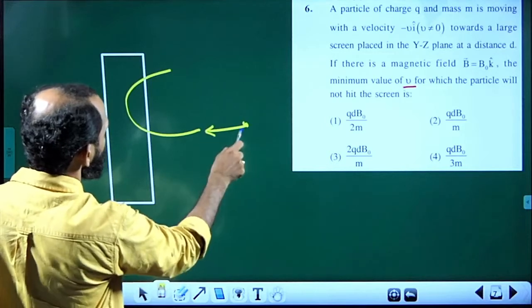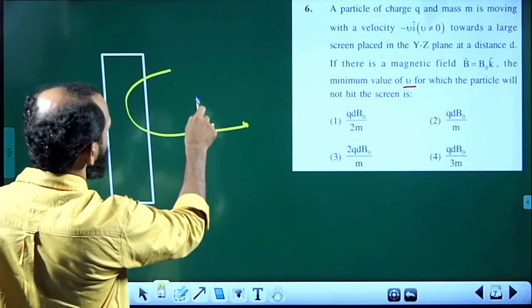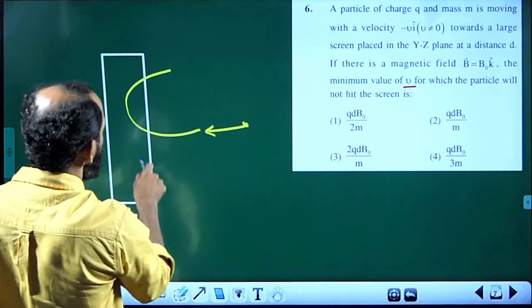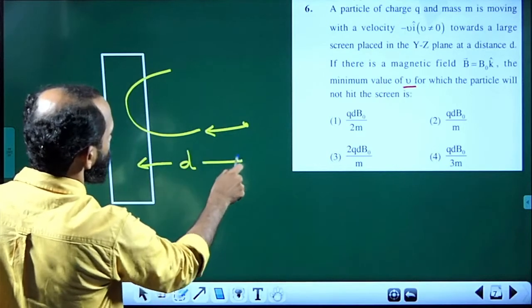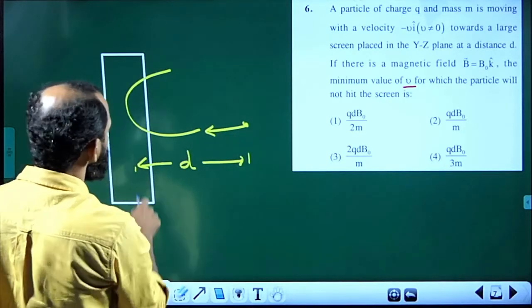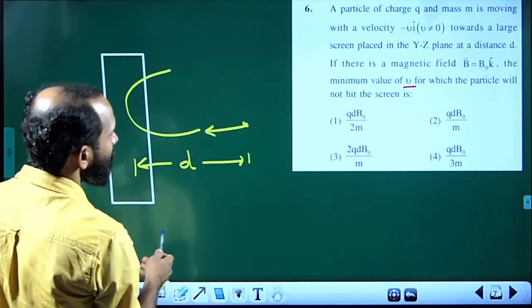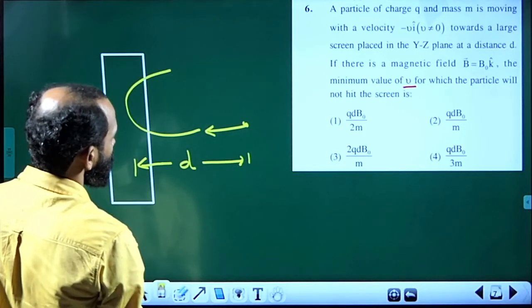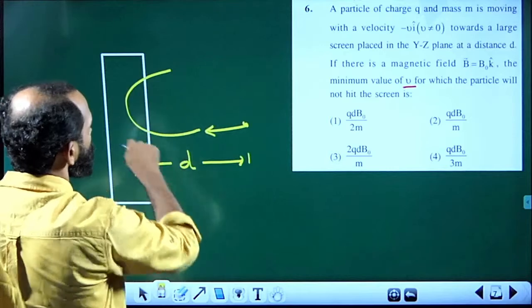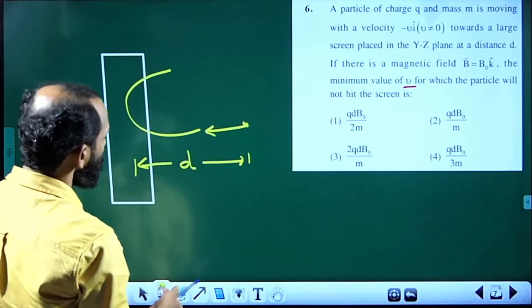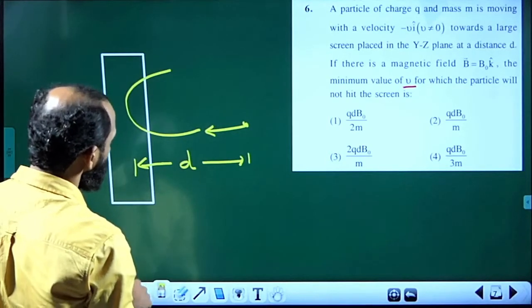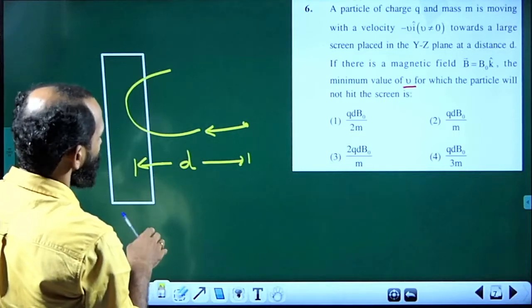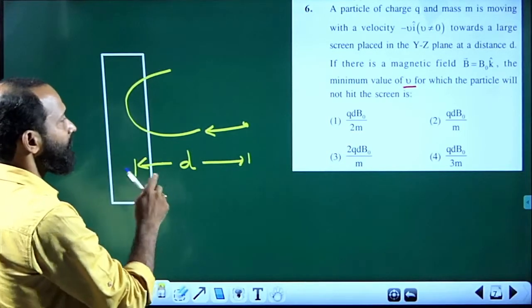For not hitting, the radius of the particle's path and the distance of the screen, in the limiting condition, they are equal. The radius of the curved path of the particle in the magnetic field should be less than or at least equal to the distance d.